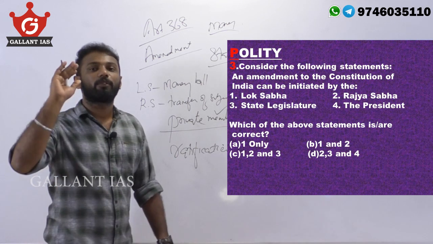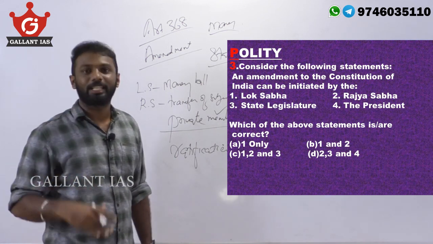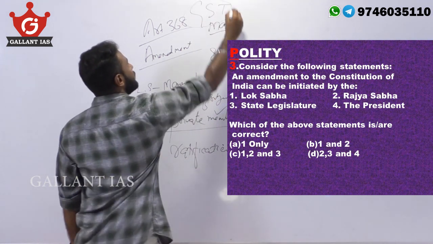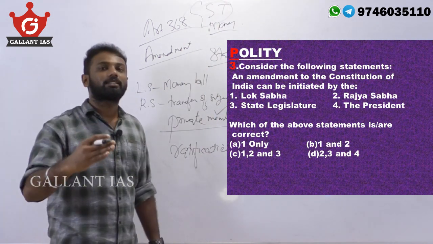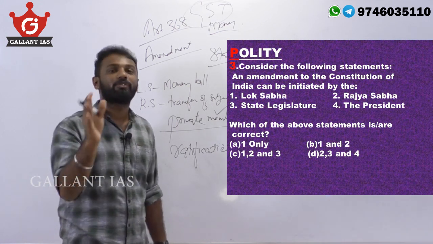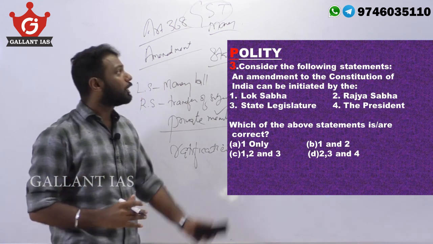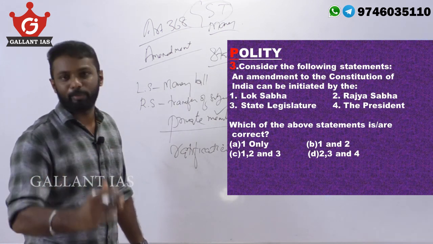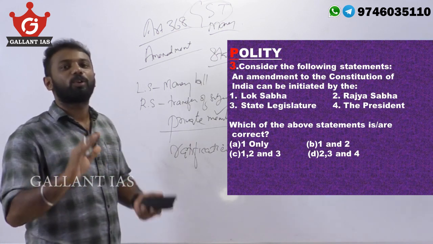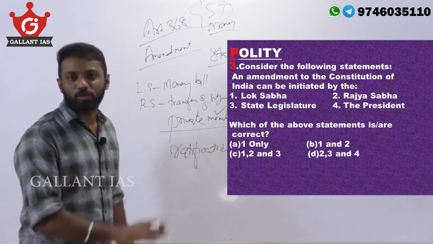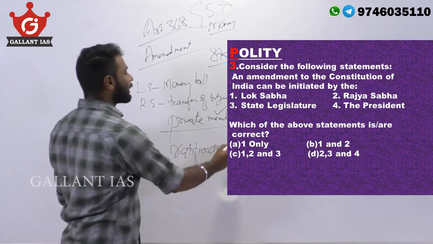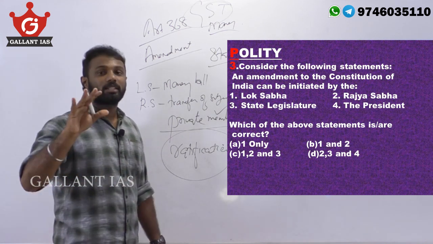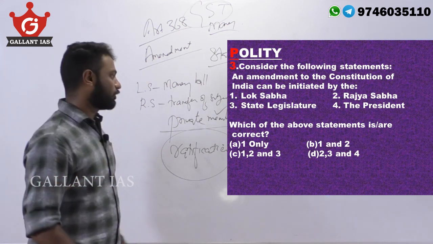That is, if the federal provisions of our constitution get altered, for example the GST bill, which alters the financial distribution between the centre and the states, such bills require ratification by at least half of the states by a simple majority. That's the only role of the state legislature, and that is also only for bills which alter the federal structure of our constitution.